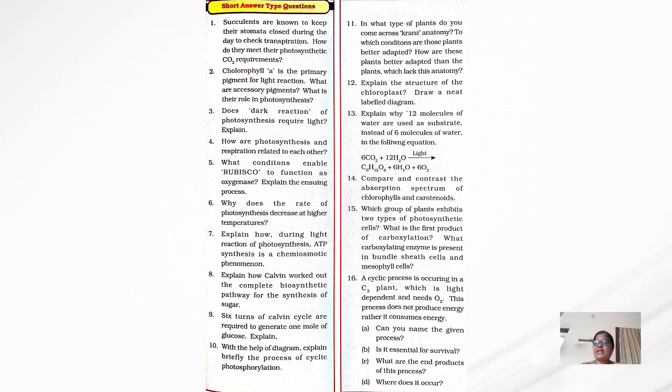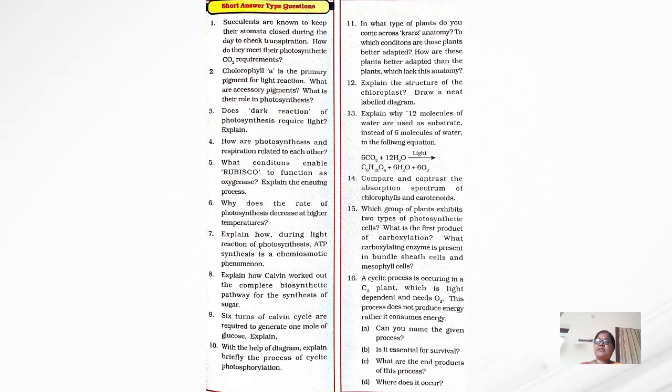This is the equation. Next, compare and contrast the absorption spectrum of chlorophylls and carotenoids. Next question: which group of plants exhibits 2 types of photosynthetic cells? What is the first product of carboxylation, and what carboxylating enzymes are present in bundle sheath cells and mesophyll cells?